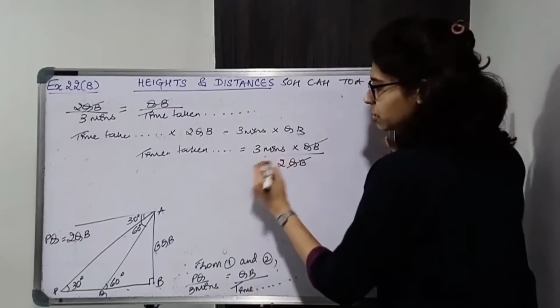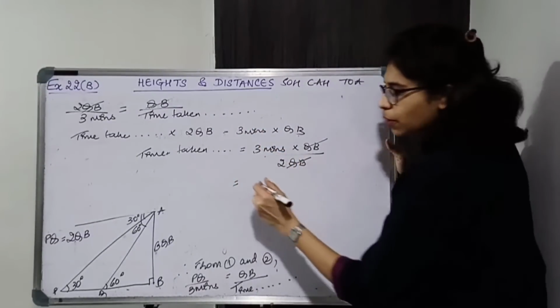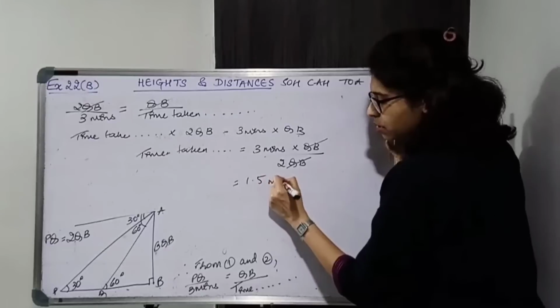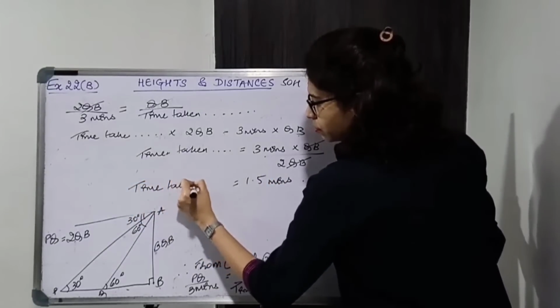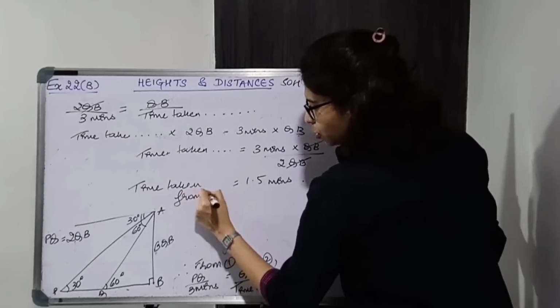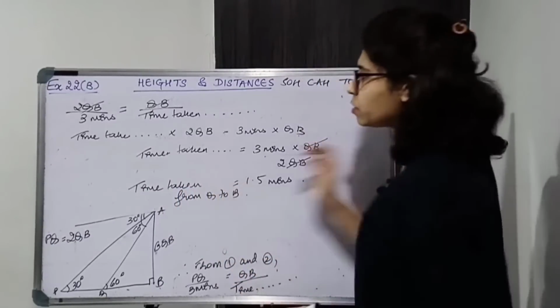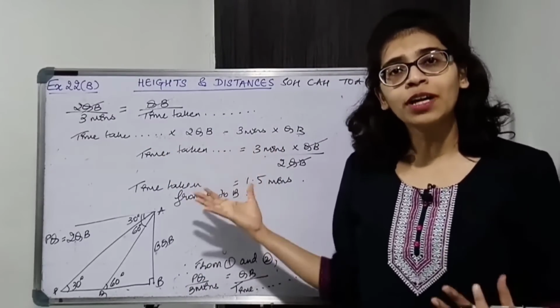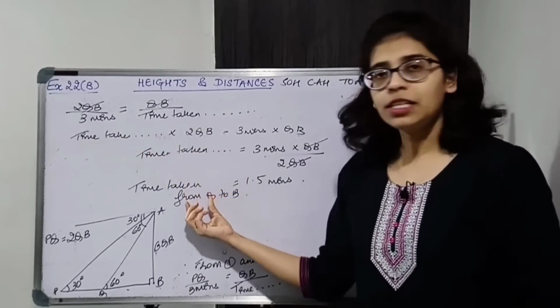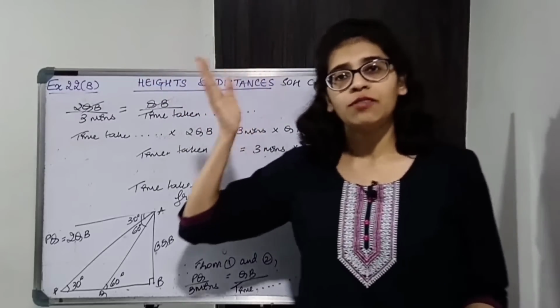Okay. So 3 minutes upon 2. What is 3 upon 2? 1.5. So it is 1.5 minutes. So time taken from Q to B. If you don't want to write this long statement, what you can do is take this as T2 and the initial time as T1.